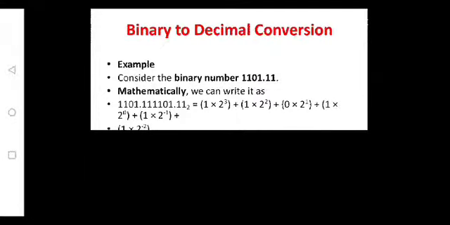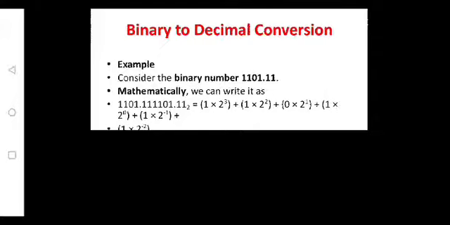Let me take an example, binary to decimal. The given number is binary 1101.11. The base of the binary is 2, so you need to multiply the given number with the base 2. Start from the LSB bit, which is 1.